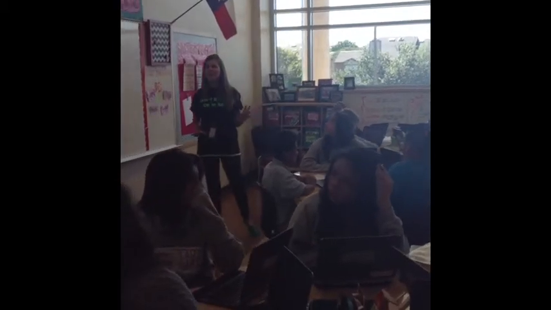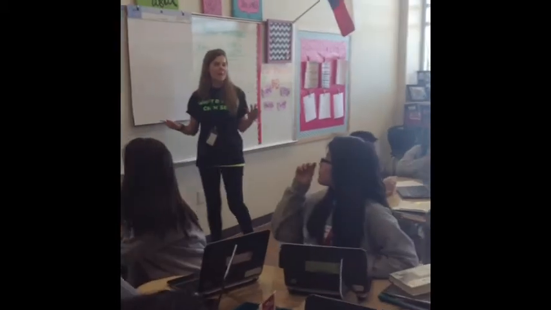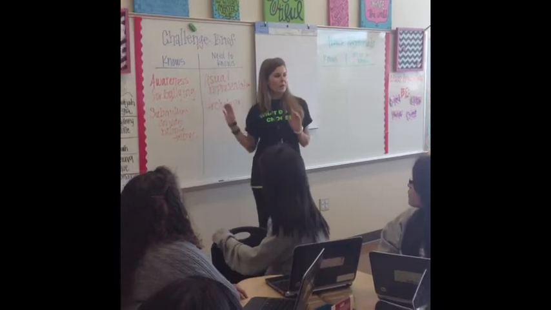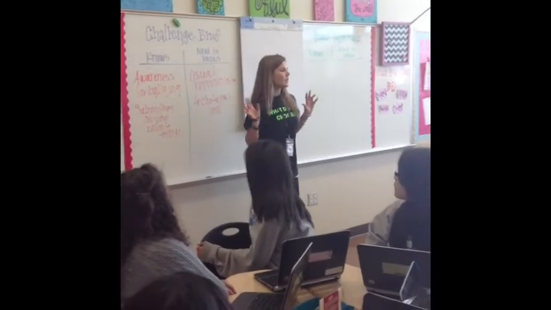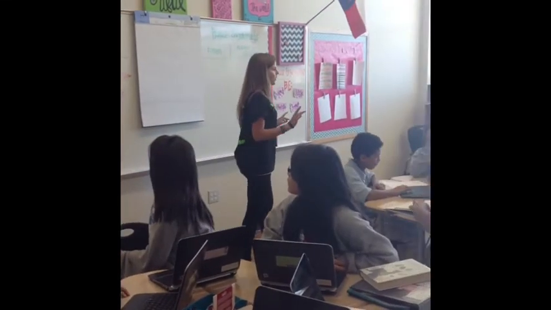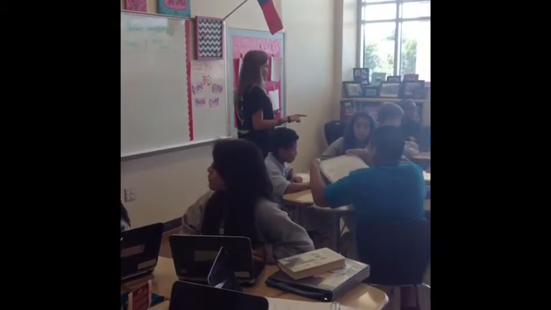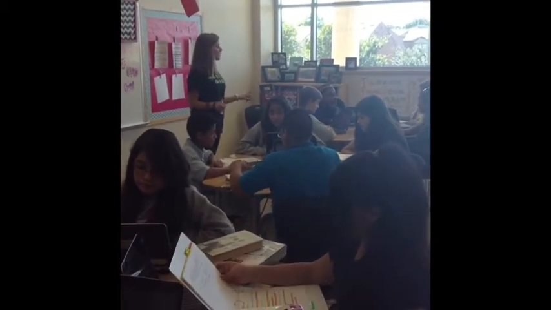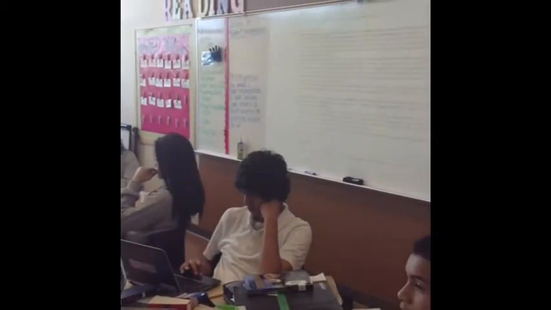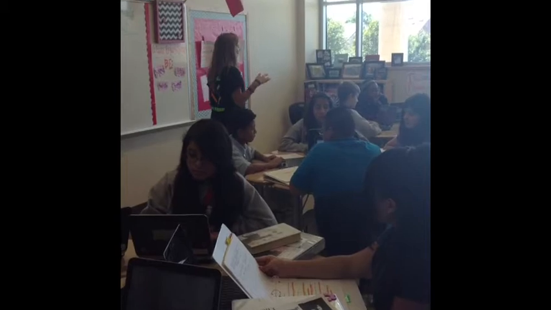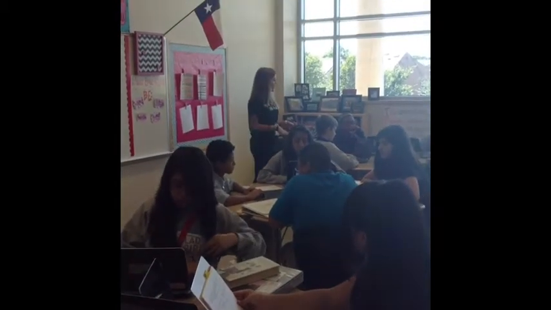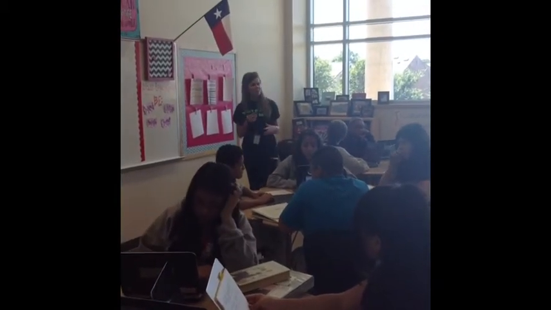Okay, now that we've taken a look at our challenge brief and we've sort of established what the project is about and you guys know what you're going to have to do, let's go ahead and take a look at our project requirements. So if you're on Project Share, scroll down to where those are. If you're in the binder, let's flip to those. There you go. Okay, and let's continue with the highlight in yellow what you already know, highlight in blue what you need to know. So really assess those project requirements as the standards that they are, and let me know what you know, what's going to help you with the project, and what do we need to know? What do we need to do workshops on?